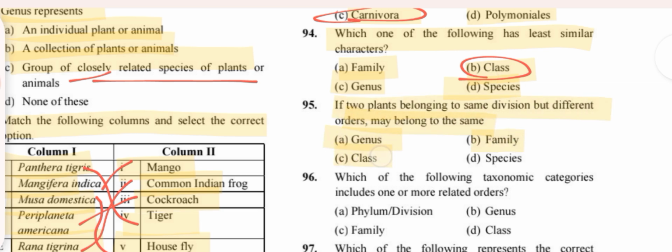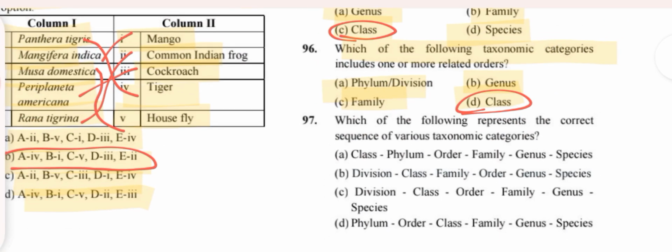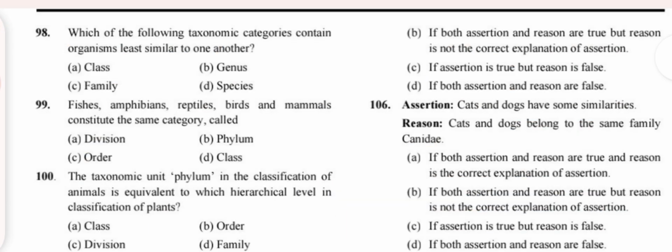Class. Which of the following categories include one or more related orders? Class. Which of the following represents the correct sequence? Option C. Which of the following categories contain organisms least similar to one another?